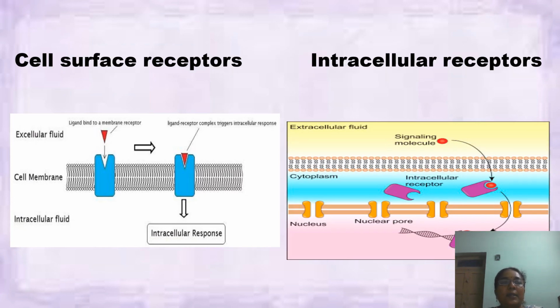So this is the pictorial representation of the cell surface receptor and the intracellular receptor. In the cell surface receptor, we can see the receptor is a transmembrane protein which is present on the plasma membrane, and the ligand binds to the surface of the cell surface receptor, and once the ligand receptor complex forms, it leads to the intracellular response. And in the intracellular receptor, the signaling molecule, that is the hormone, which is lipophilic in nature, easily passes through the plasma membrane, enters the cytoplasm, and binds to the receptor which is present in the cytoplasm, or it can also bind to the receptor which is present in the nucleus.